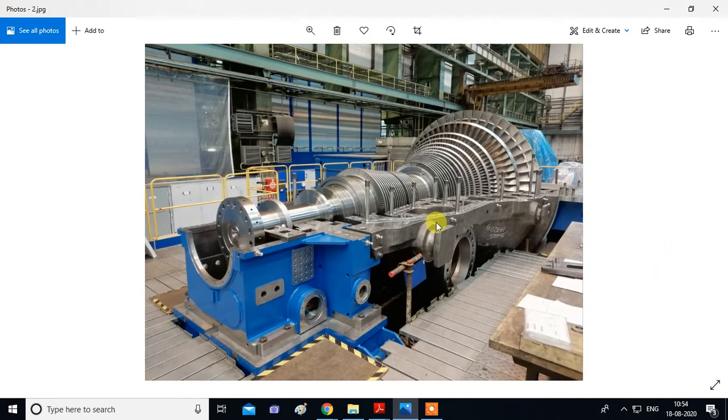Next example, this is a turbine. This is a steam turbine which is used in a power plant to generate power.